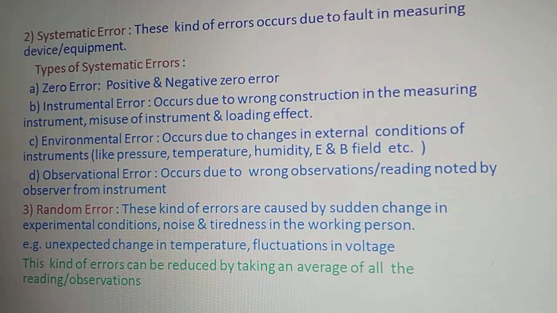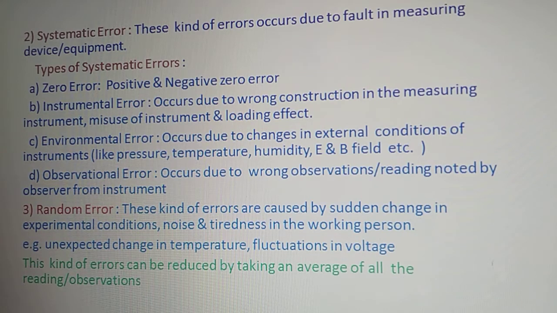The third subtype of a systematic error is environmental error, and this environmental error occurs due to change in external conditions of instruments like pressure, temperature, humidity, electric field and magnetic field, etc. Those are not in a person's hand, and these occur because of the change in the environment, right? These are called systematic errors.